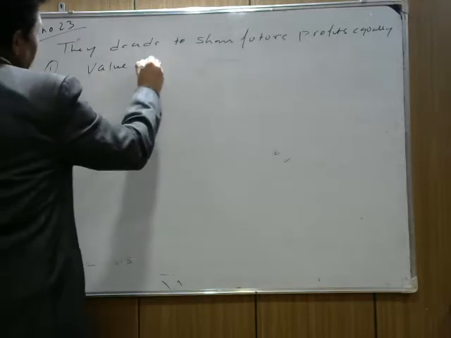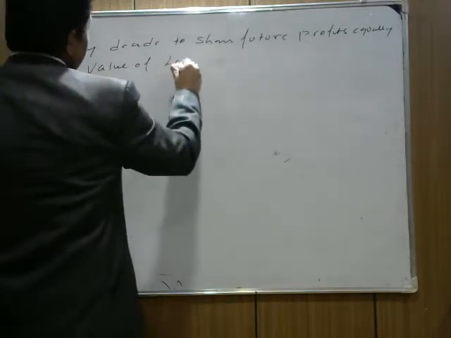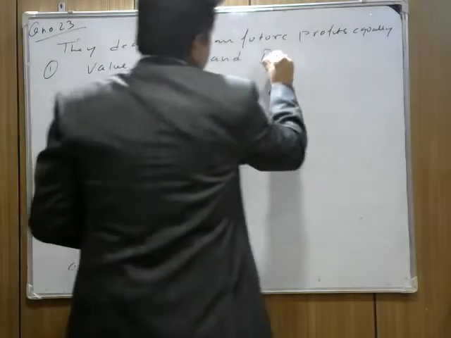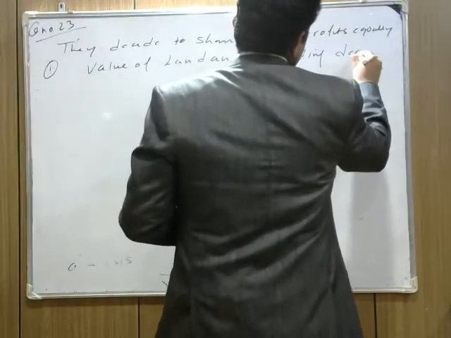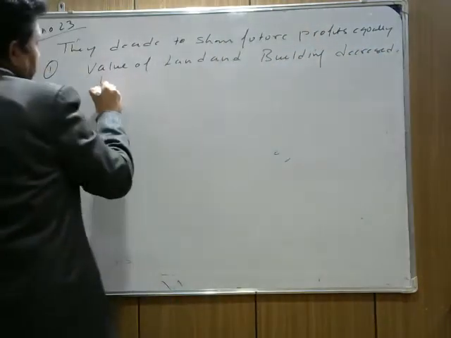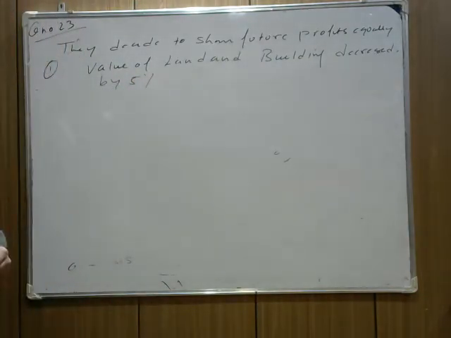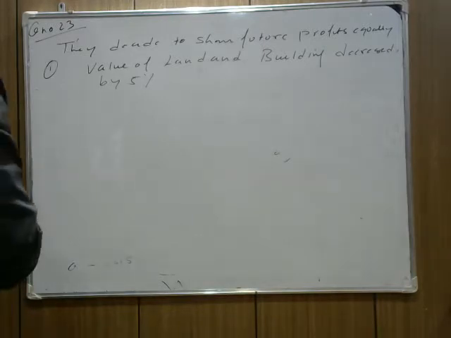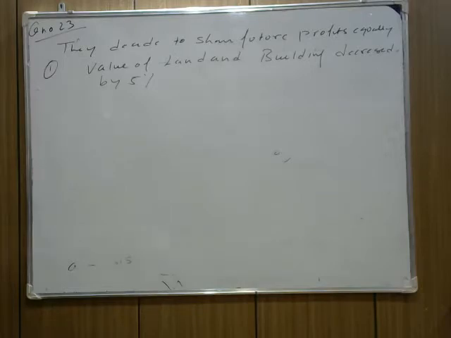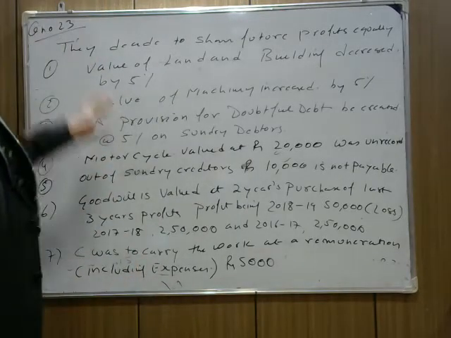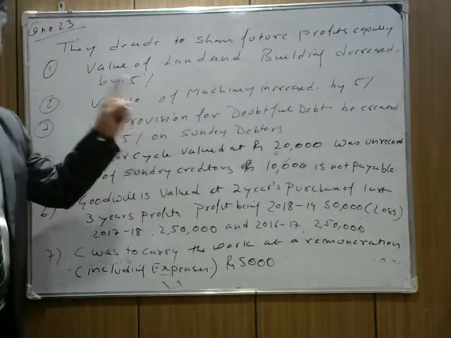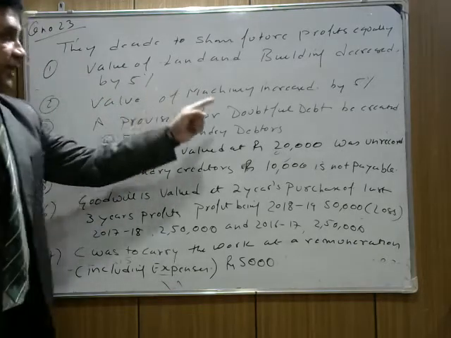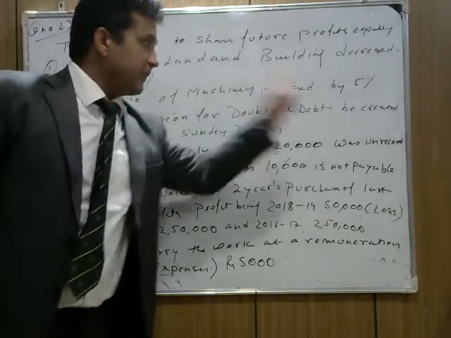The value of land and building is decreased by 5%. This thing is clear. Next, listen to the question carefully. They decide to share future profits equally. The value of land and building is decreased by 5%. The second part is that the value of machinery is increased by 5%.